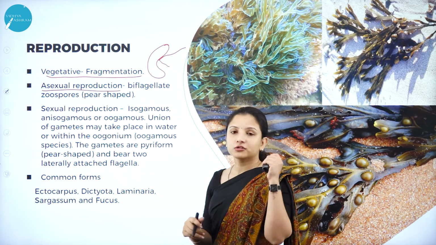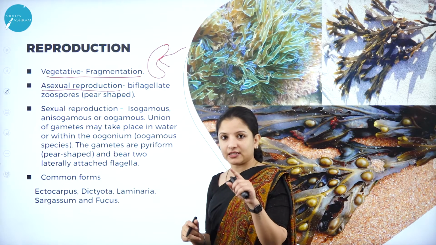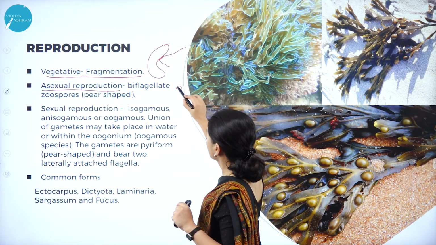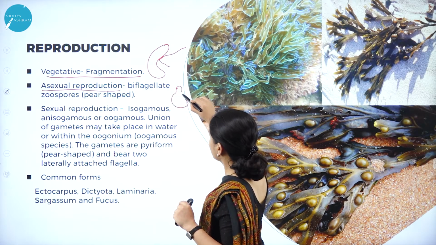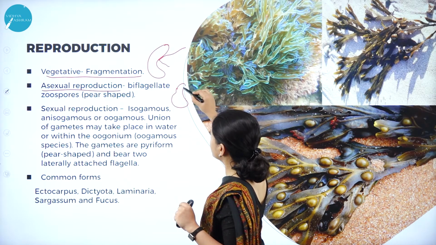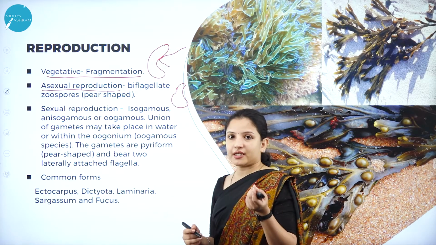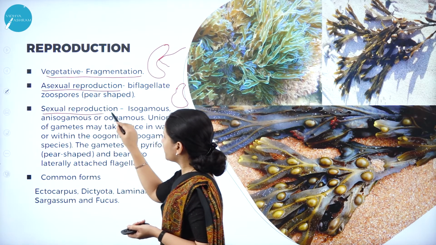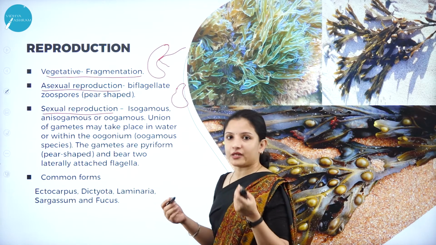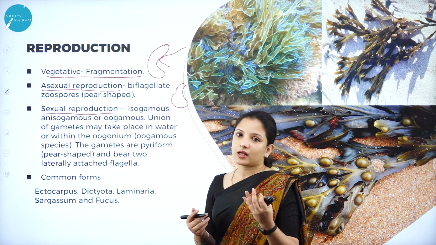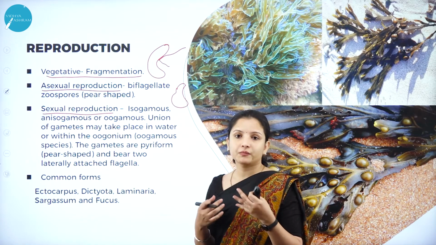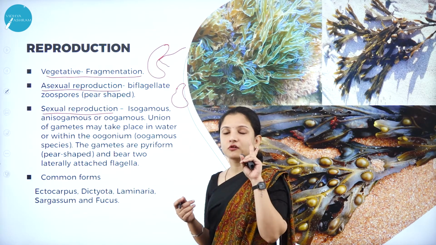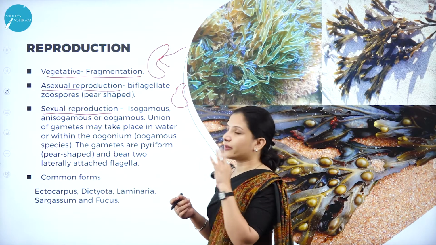The shape of the zoospore varies. I usually used to draw a kidney shaped zoospore, right? But in this case it is somewhat pear shaped, and they are flagellated. Now moving on to sexual reproduction, there is the fusion of the male and the female gamete. Based on the gametes, it is isogamous, anisogamous or oogamous.